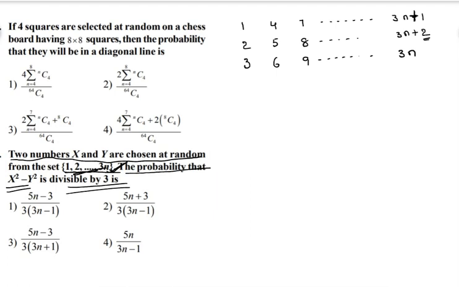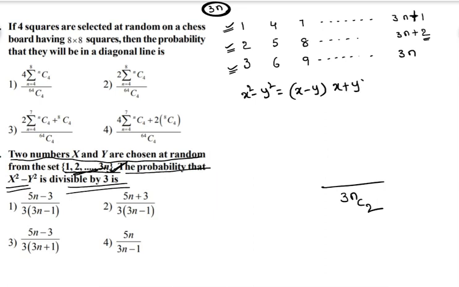So the 1 to 3n, these total 3n natural numbers, we divide into 3 groups. The first group leaves the remainder 1, the second group leaves the remainder 2, the third group leaves the remainder 0. From these 3n numbers, we are selecting 2 numbers, which can be done in 3nC2 ways. Now what is being said? x square minus y square, which is nothing but x minus y into x plus y, must be divisible by 3.